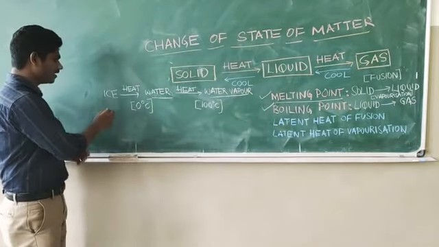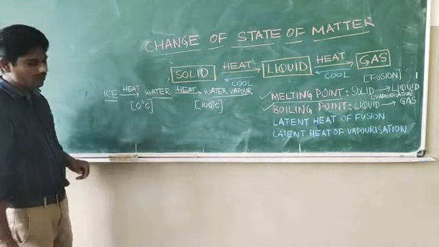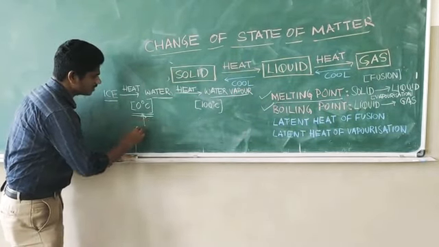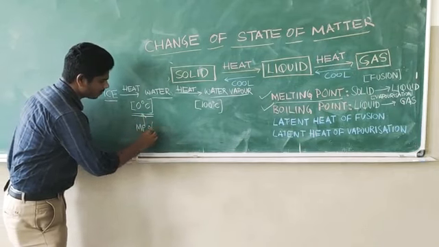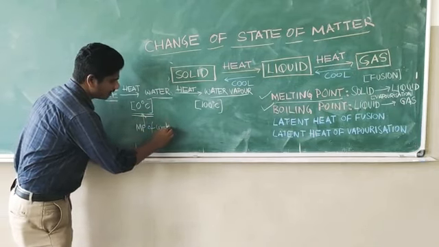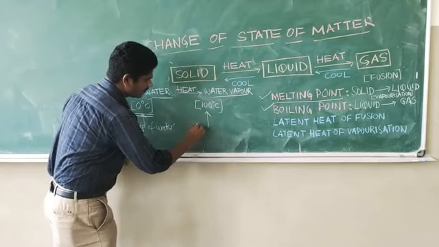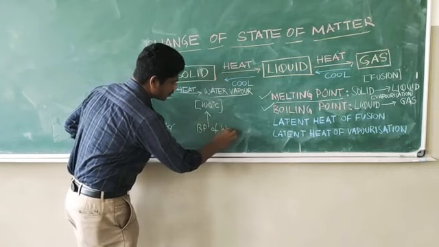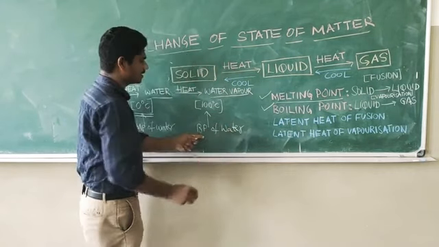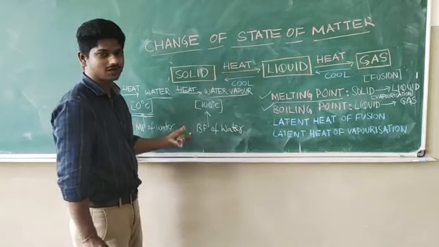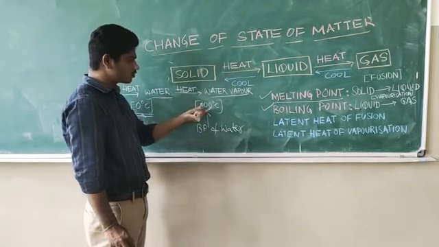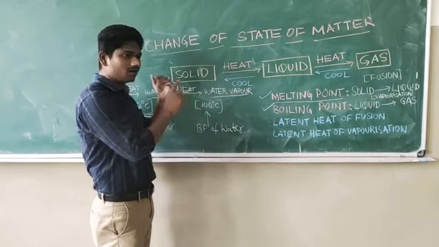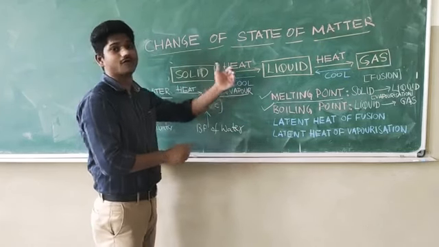Water is the liquid form, and ice is the solid form of water. So you can see 0 degree Celsius is the melting point of water, whereas 100 degree Celsius is the boiling point of water. So what do you mean by boiling point? Boiling point is the temperature at which a liquid starts boiling. The water starts to boil at 100 degrees Celsius. After that, all the water molecules are converted into water vapors.